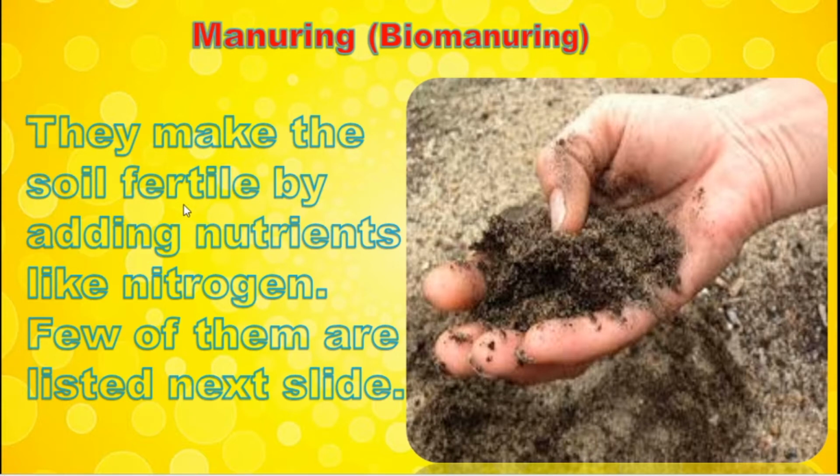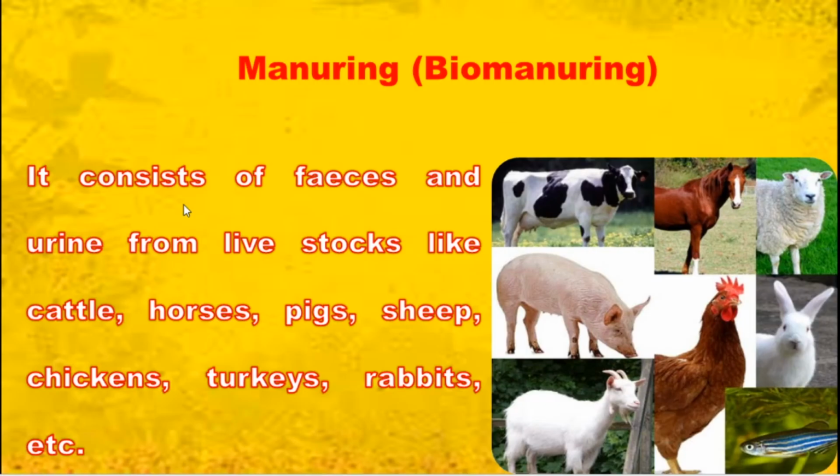How is soil fertility made? By the nutrients. How is the nutrition maintained in the soil? By adding manure or fertilizer. What is the opposite of fertile? Sterile. Sterile soil means the soil is not suitable for the growth of plants. These are the things we are going to study.